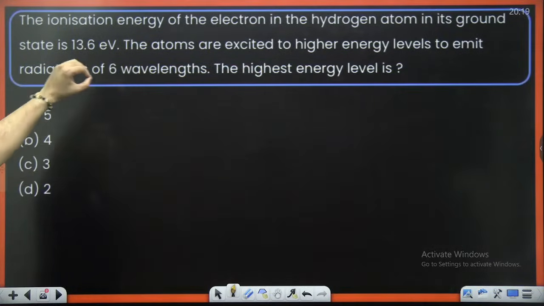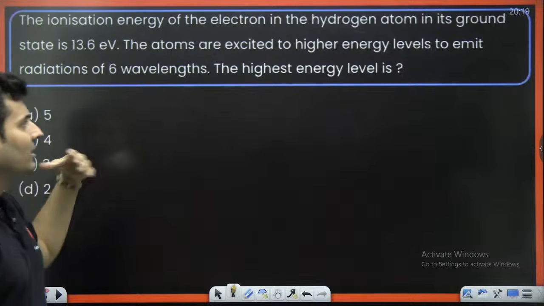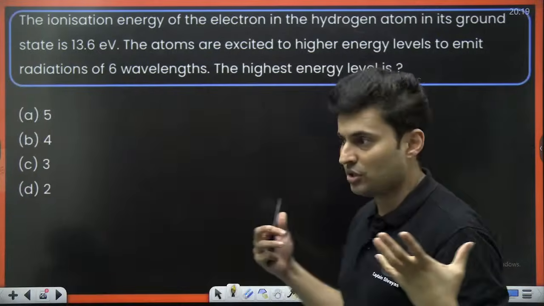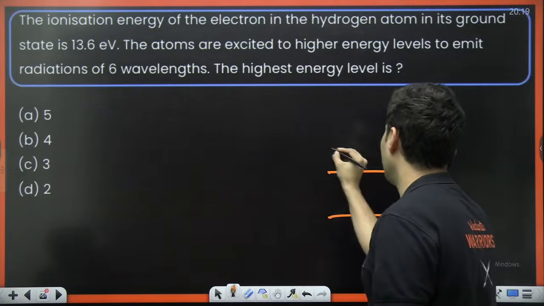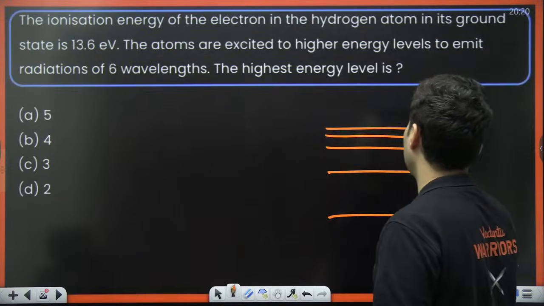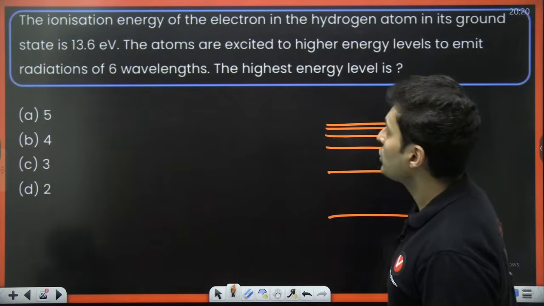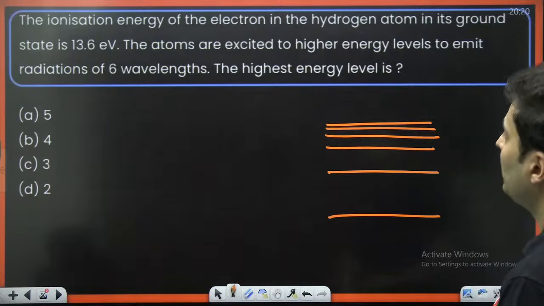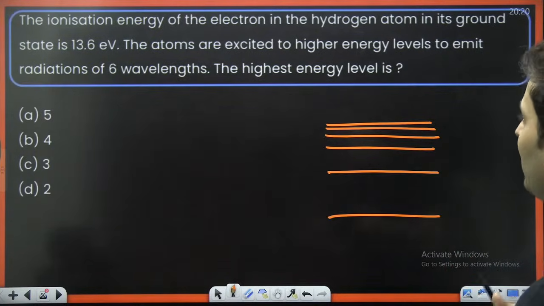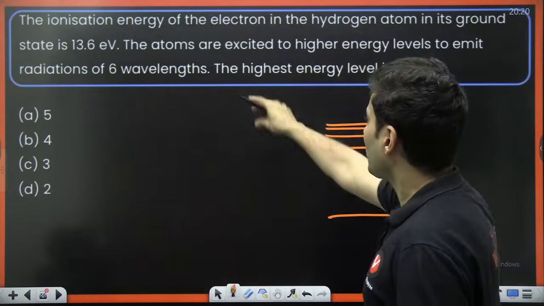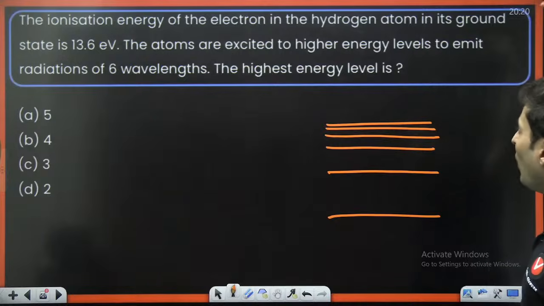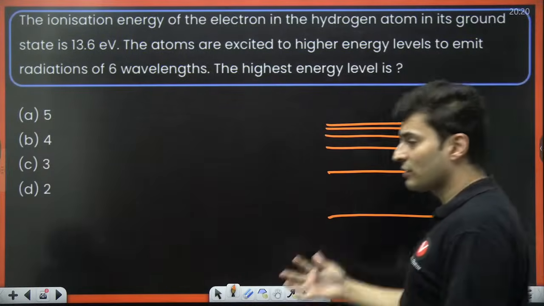The ionization energy of an electron in a hydrogen atom is this much. The atoms are going to higher energy levels and emit radiation of 6 wavelengths. What is the highest energy wavelength? Okay, so think about it. This is the ground state, this is a higher state, even higher, and so on and so forth. The ionization energy of the electron in the hydrogen atom in its ground state is 13.6. That's standard, we know that, there is no point giving that. The atoms are excited to a higher energy level and it emits 6 wavelengths.